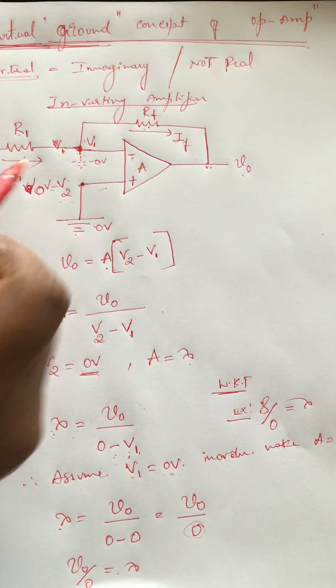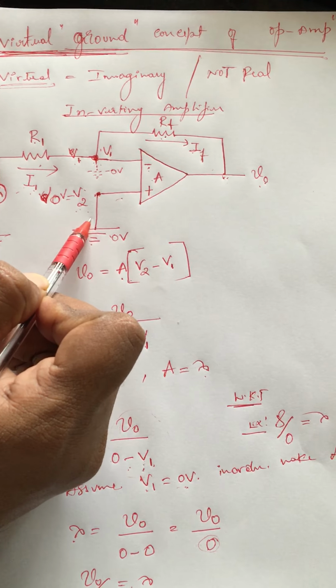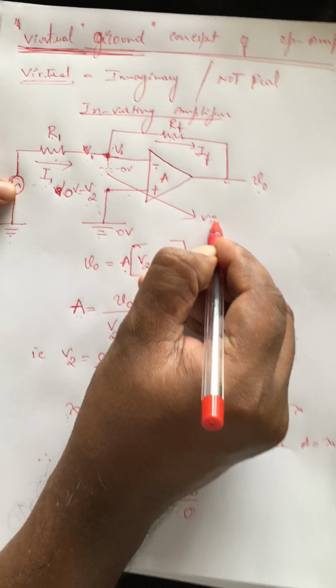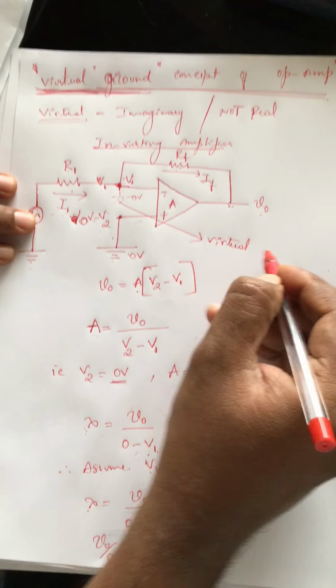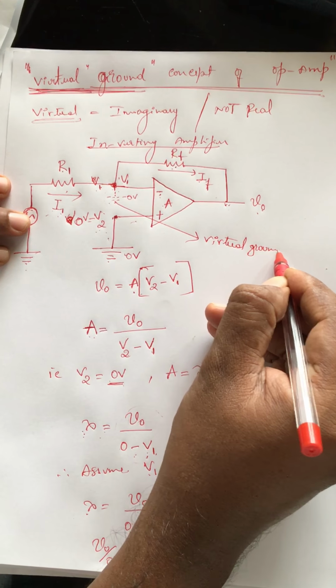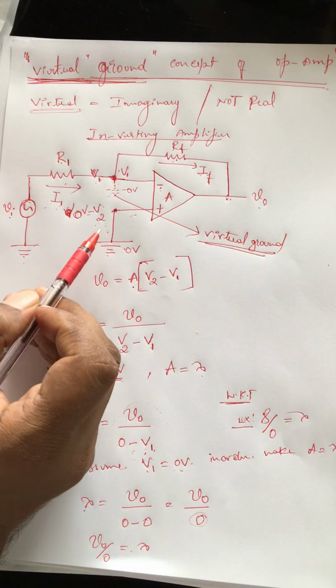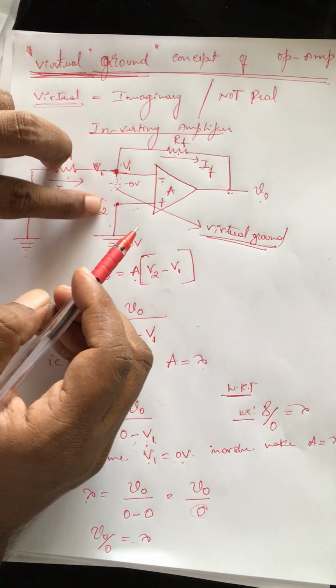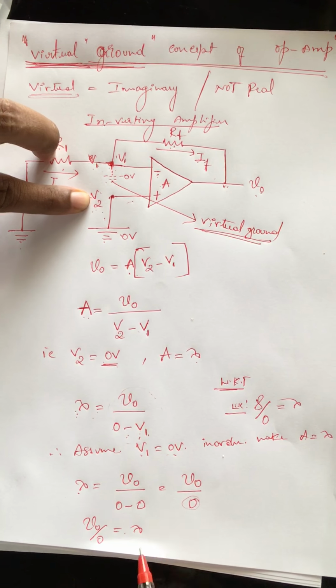So what exactly have we done here? Since V2 is grounded, it's a 0 voltage, and we assume the same voltage here, that is, by grounding it. In fact, in the circuit there is no ground; it's an imaginary ground that we assume. That's what we call a virtual ground. We are making V1 and V2 the same voltage so that the difference between them will be 0 voltage.